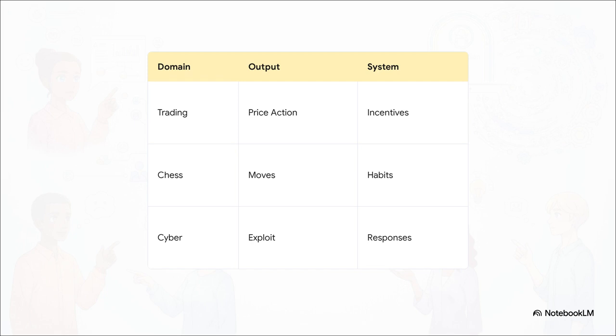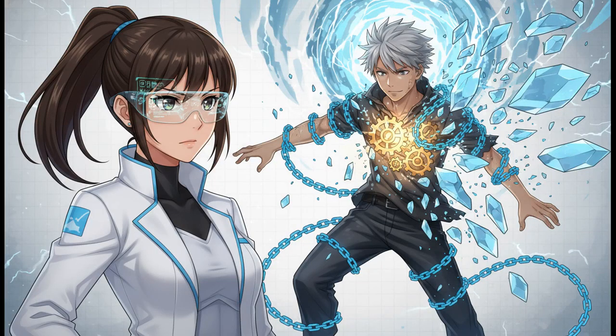You see, the underlying behavioral mechanics are identical everywhere. Because of this, mastery and analysis requires a specific game plan. Rule 1, identify the incentive structure first, not the personality. Rule 2, map habits before interpreting intentions. Rule 3, observe behavior under stress. A sudden shift in a person's environment or emotional state will absolutely shatter their habits and reveal their true incentive structure. And finally, track their reward and punishment history to reveal their conditioning.